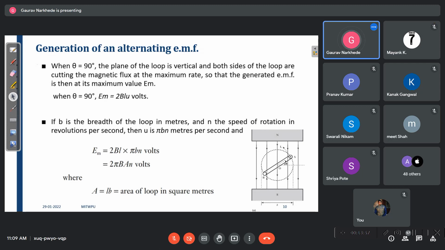It is rotating. So at what velocity is it rotating? U is velocity, nothing but meters per second. And if you want to find that, it is 2 pi. N is the number of turns.